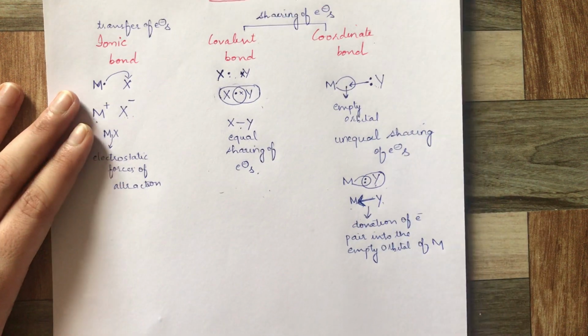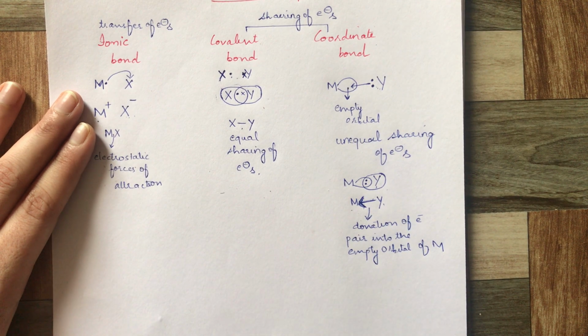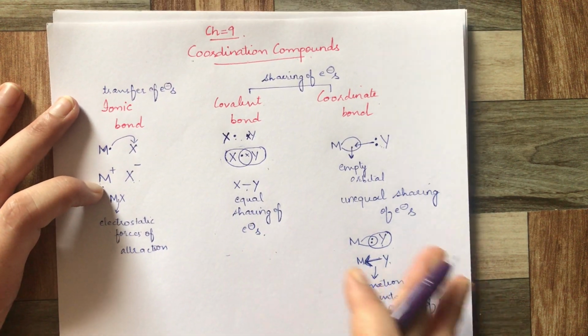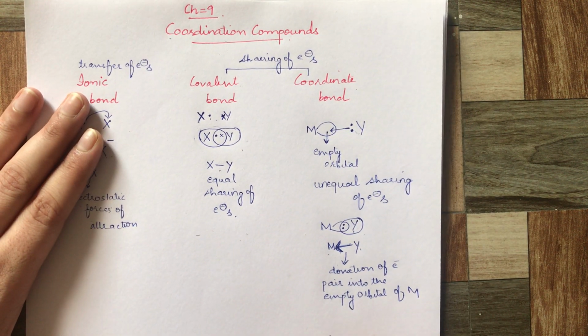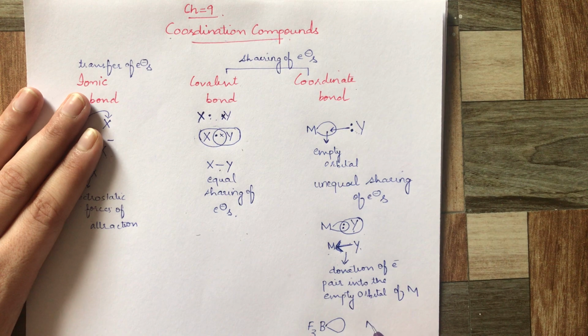I can also give an example, but that's not related to the coordination compound, that's only related to the coordinate bond. Suppose I have BF3. B has an empty p orbital. On the other hand, NH3 has a lone pair of electrons.